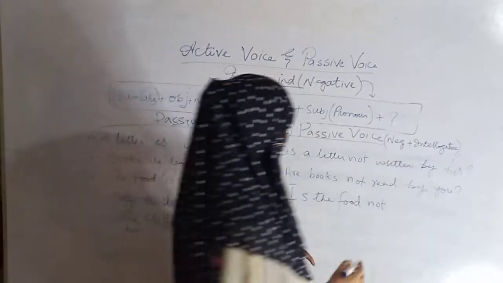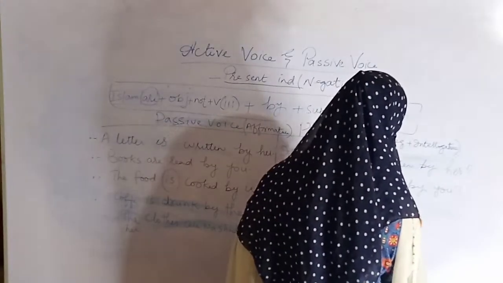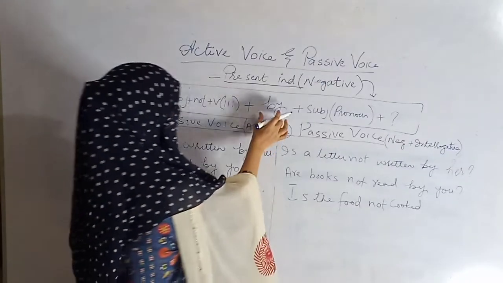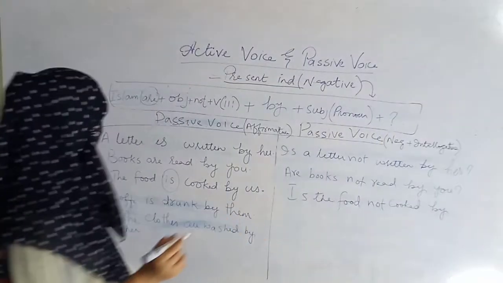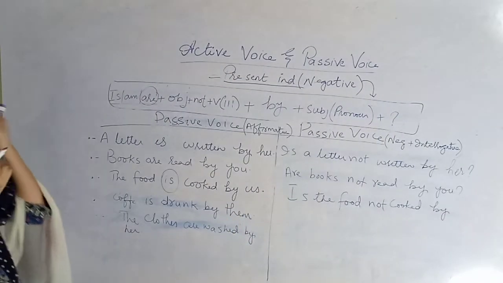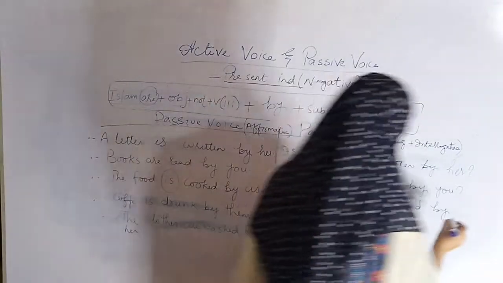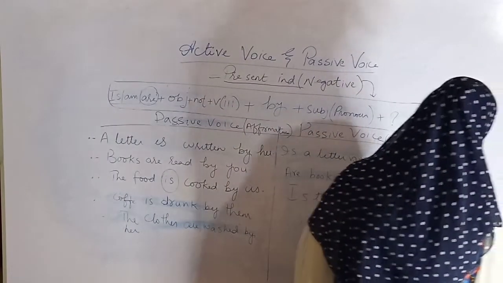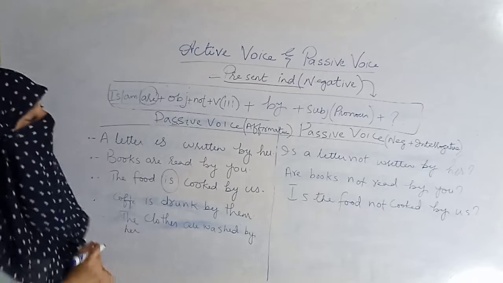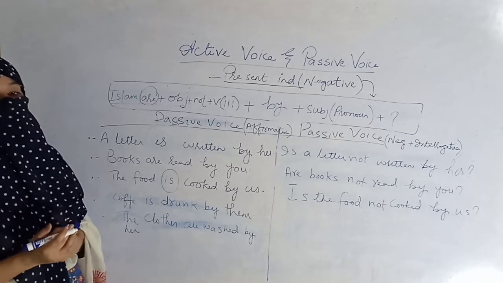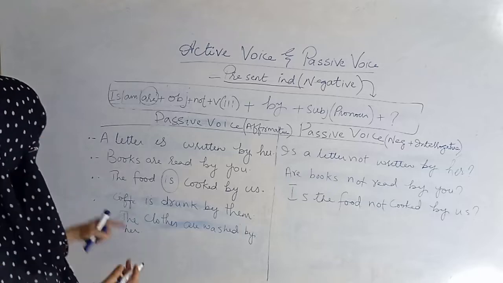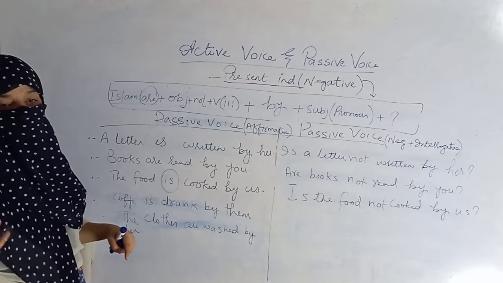Cooked. Cooked is verb third form. Is the food not cooked? Then by according to formula. Then us is subjective pronoun. And at the last, question mark. Question mark is the part of punctuation. Full stop is also part of punctuation. Coffee is drunk by them.